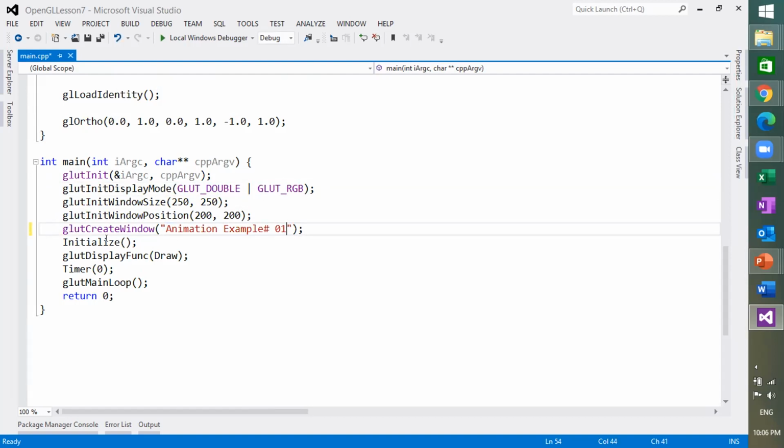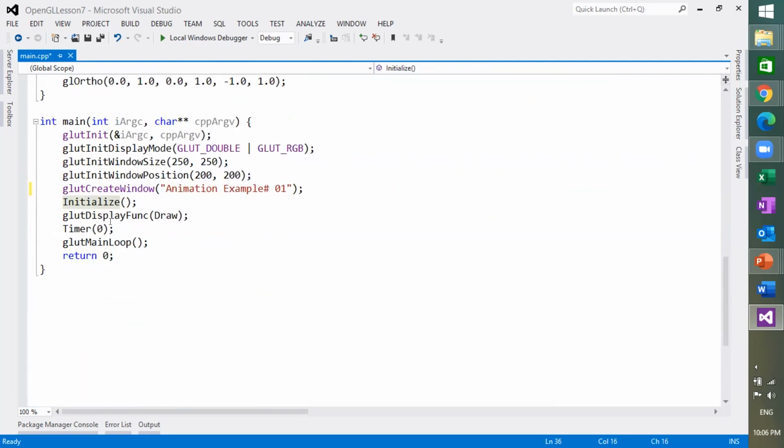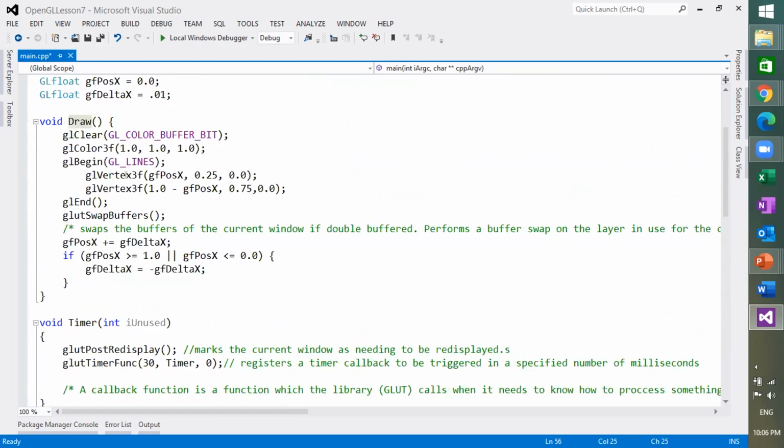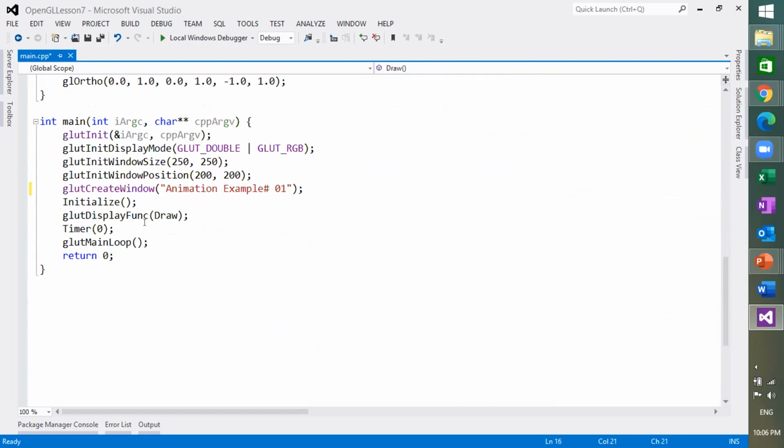After that we are calling an initialize routine, which is declared over here, the initialize function, and then we are registering a display function, draw, which draws these lines, GL_LINES. So we are drawing lines, but how can we do this? We will register our function draw with this routine, and there is a timer function which rotates the lines after firing with the help of a timer.